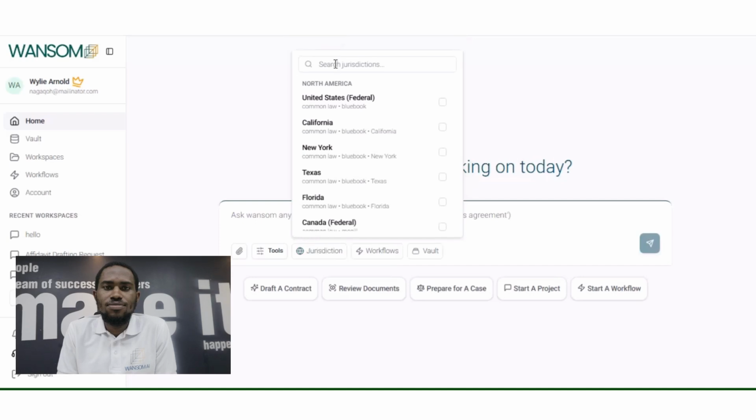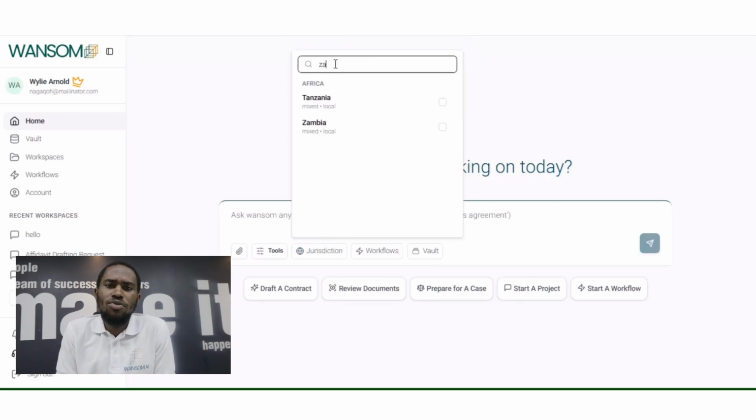So that's why we built the research feature on Wansom AI, so that lawyers can directly select a jurisdiction, ask a question, and get responses based on their particular jurisdiction and not US-based jurisdiction, as all the other tools that nowadays are being created. So let me show you how you can do it on Wansom AI.